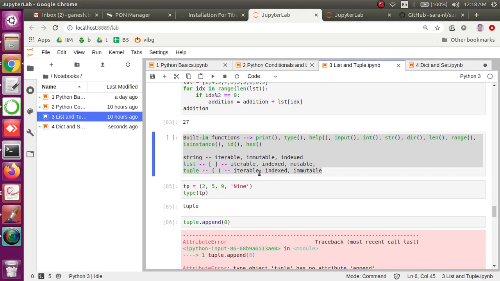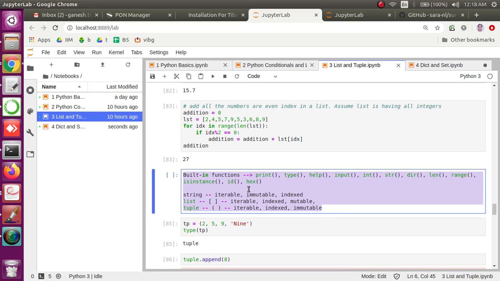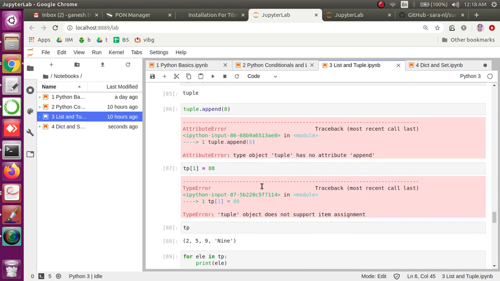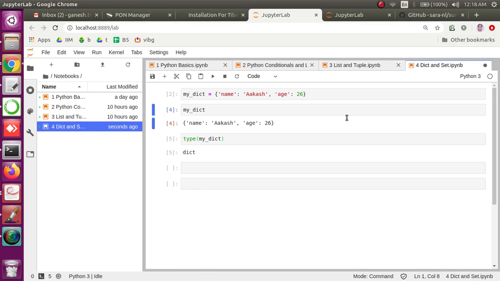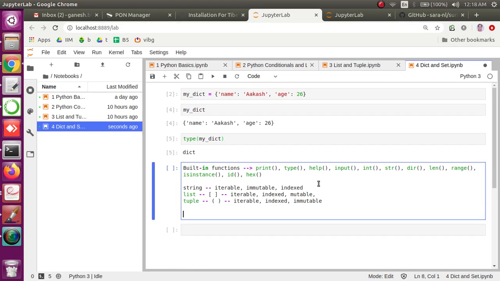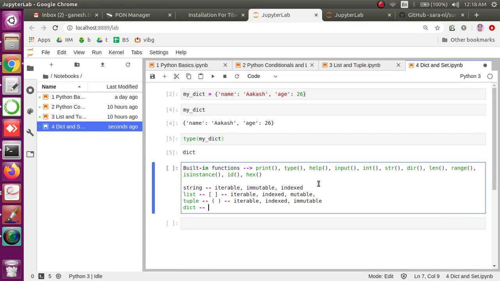Let me take our earlier short notes, which we have been using, and keep them handy for all of you. Let me copy here. Here I will write dict with similar data structure. Remember, curly braces are used for creating a dictionary. It is also an iterable object. It is a non-indexed data structure, remember, that's the difference. And it is also mutable. Unlike tuple and string, it is a mutable data structure, like list.